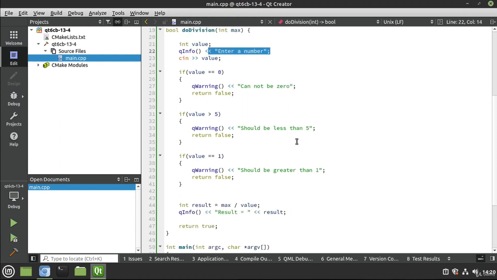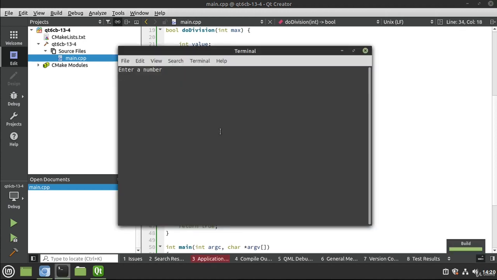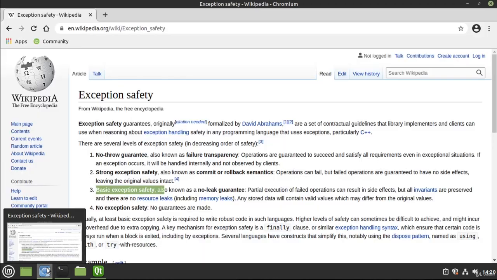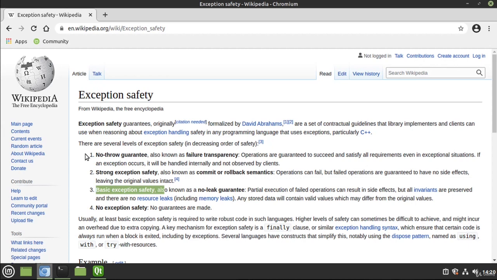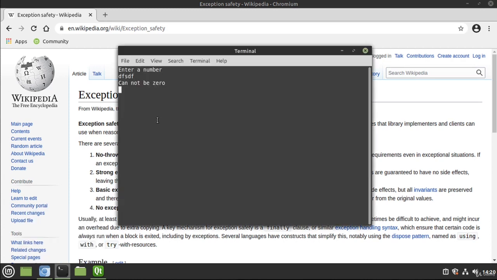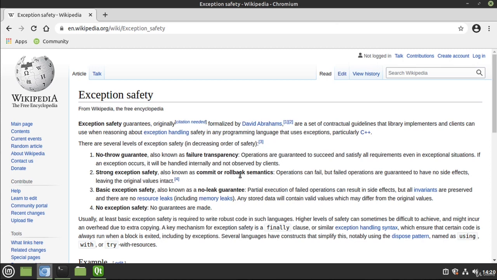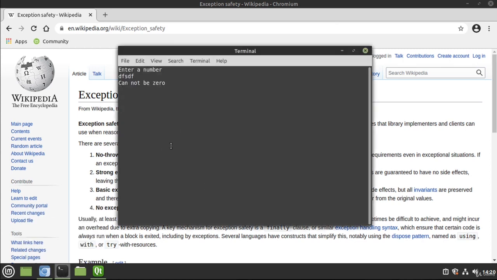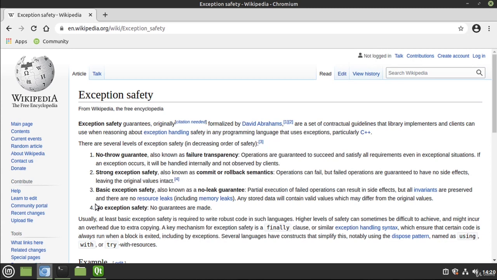Now, pop quiz though. If we were to run this and the user enters garbage, cannot be 0. It didn't crash our application, but where does this fall in these levels? Is it a no-throw guarantee? You saw the application actually stopped functioning. We don't have a commit or rollback, so it didn't roll back to its original state. And we do have some level of safety, so there you go. It's right here at basic.